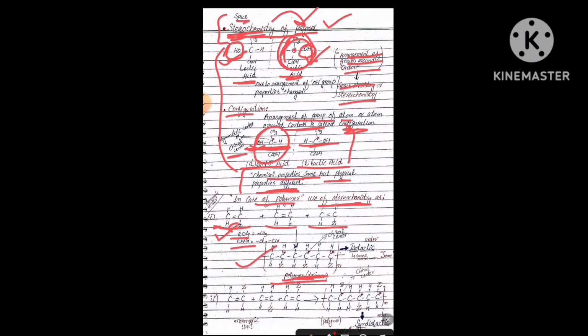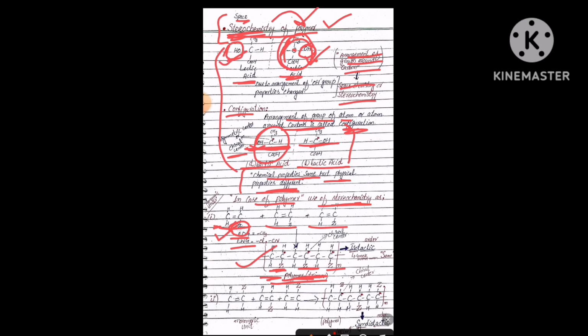But the thing to be noted is that in the formation of the polymer, the Z is attached on the below side, below the plane, as this Z substituent is attached in the monomer structure. The same structure is formed in the polymer.